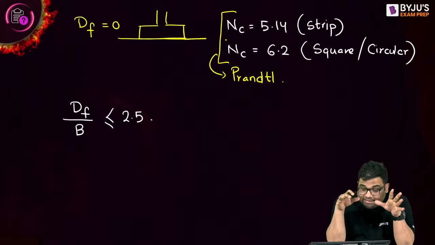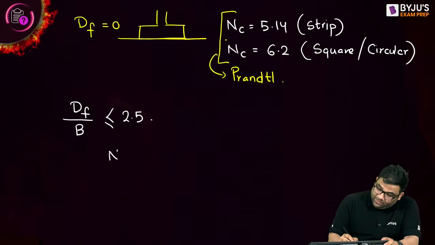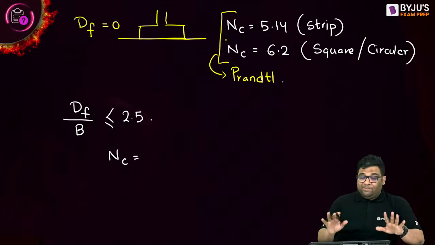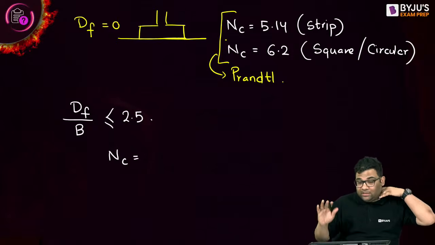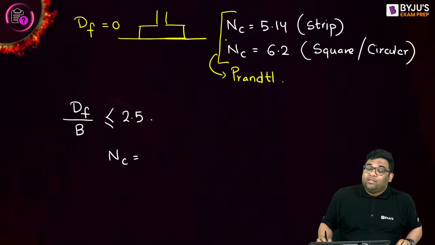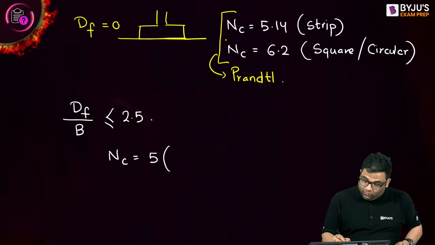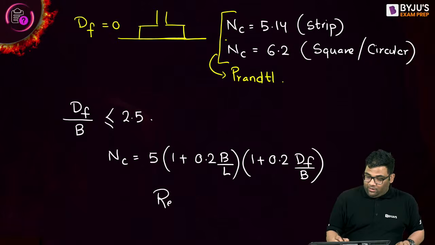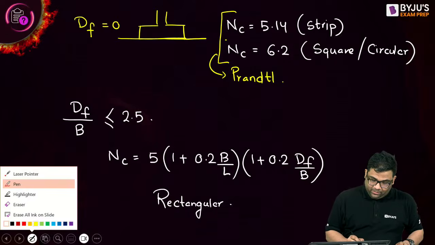Now, what Skempton told in that case is that NC will be equal to, remember for rectangle, then you remember for everything. Many people get confused with Skempton's equations, so I will make you remember just one equation, and from that one equation you can remember the other equations. The equation is 5 into (1 plus 0.2 B by L) into (1 plus 0.2 Df by B). This equation is given for rectangular footing. You see, it's very easy to remember. How?